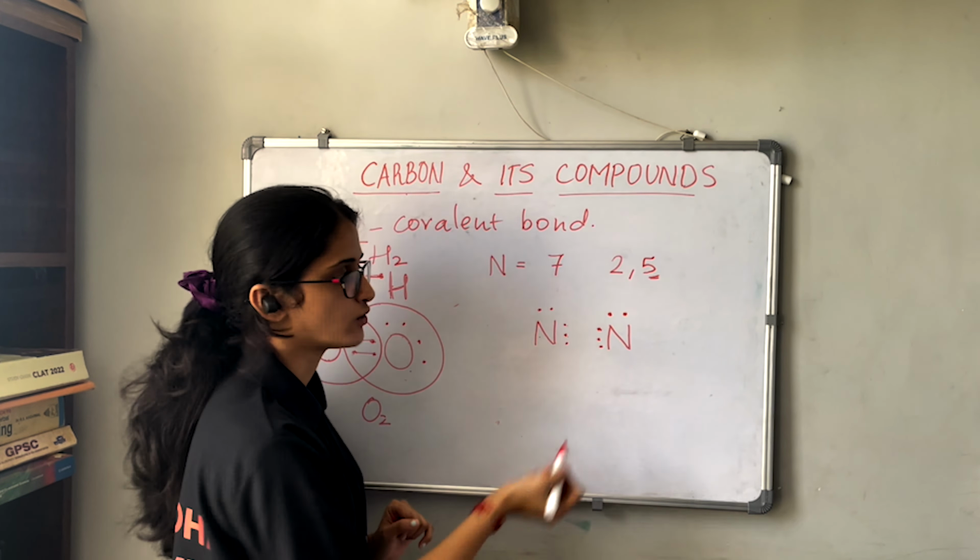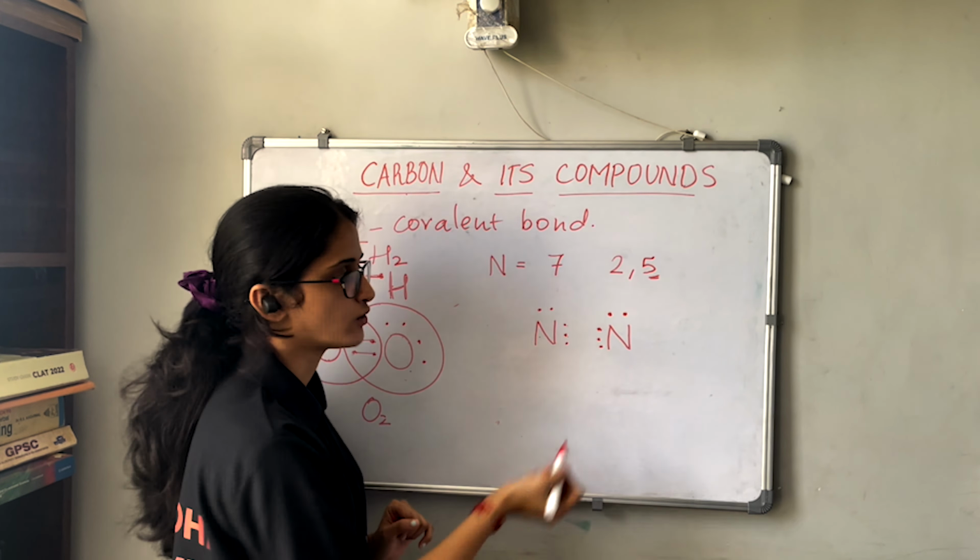To combine with each other, they need to share some electrons and form a bond. So for this nitrogen to attain stability, how many more electrons does it need? Since it has 1, 2, 3, 4, 5, it needs 3 more electrons. Same with this nitrogen.